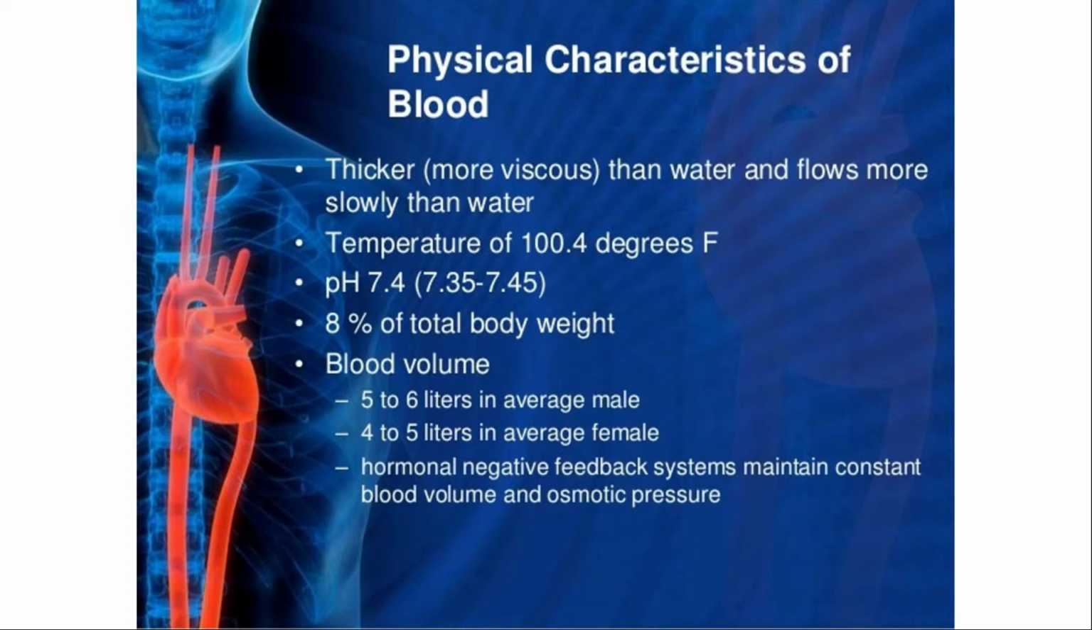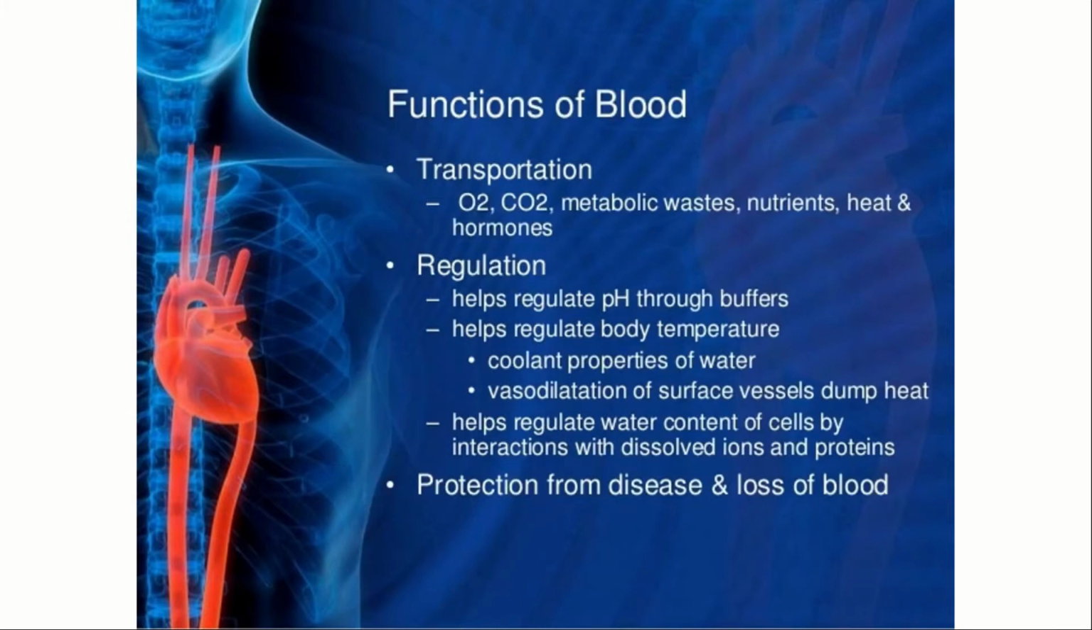We know that if the pH is more than 7, it will be alkaline in nature and not acidic. 8% of our total body weight is blood itself. So blood volume is 5 to 6 liters in an average male and 4 to 5 liters in an average female. A hormonal negative feedback system maintains constant blood volume and osmotic pressure.